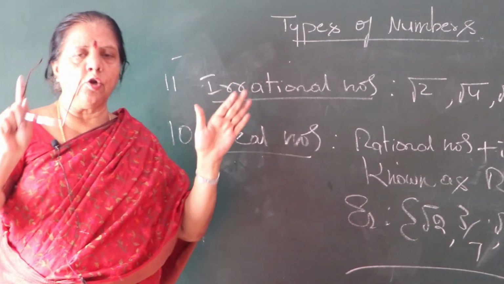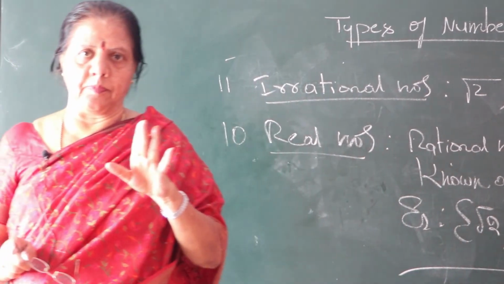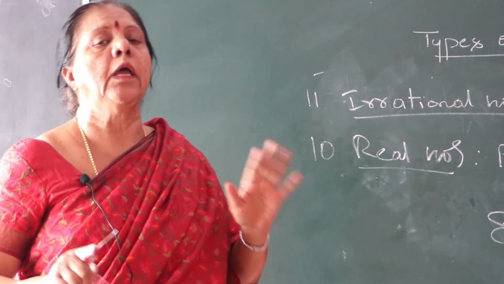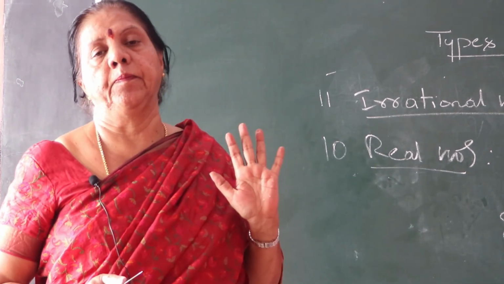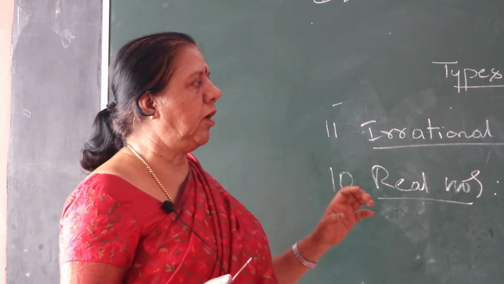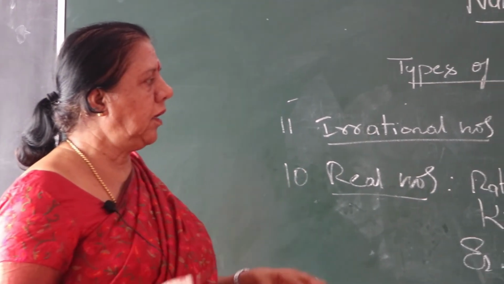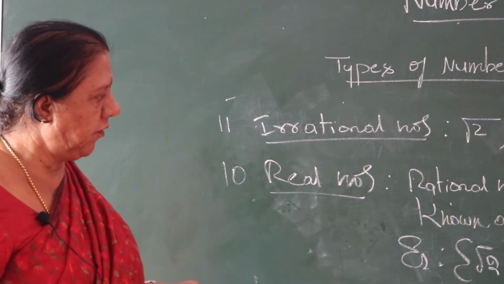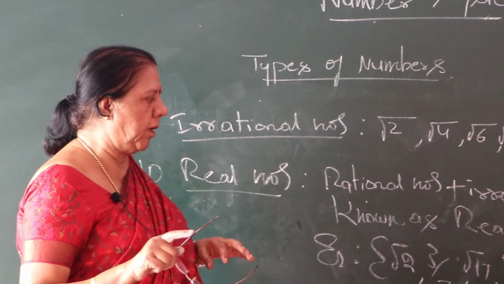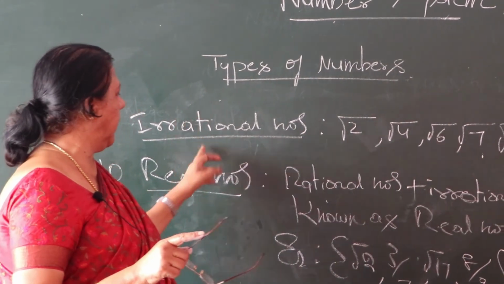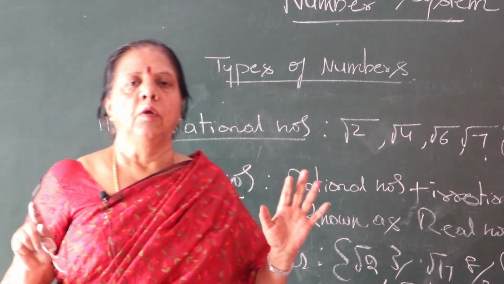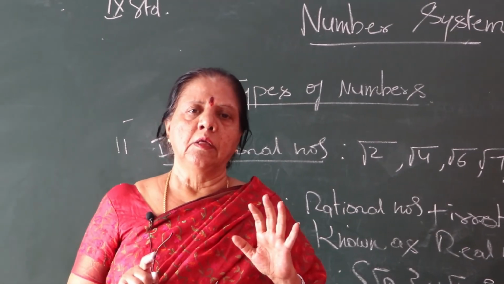These are all included in the number system. If you know all these things very well, the whole arithmetic will be very, very easy. Now repeat it, all of you. Natural numbers, even numbers, odd numbers, whole numbers, positive integers, negative integers, prime numbers, co-prime numbers, rational numbers, irrational numbers, and real numbers. These are all very, very important, children.